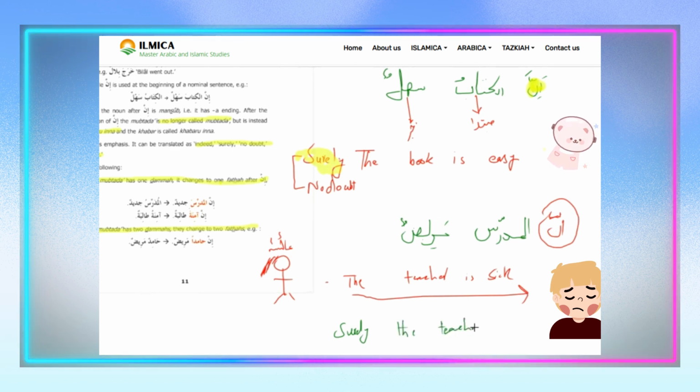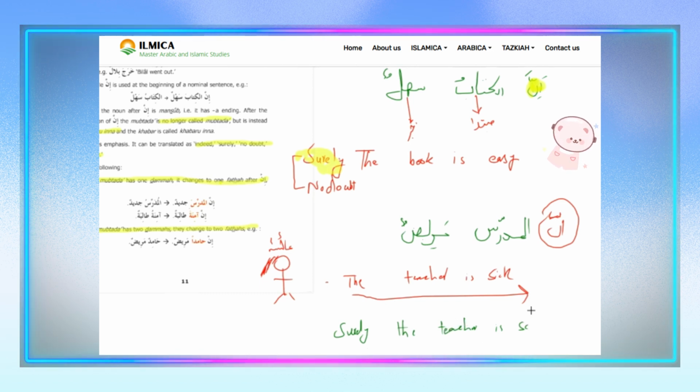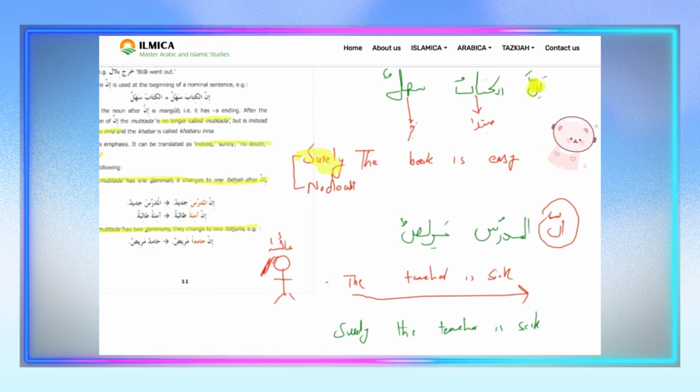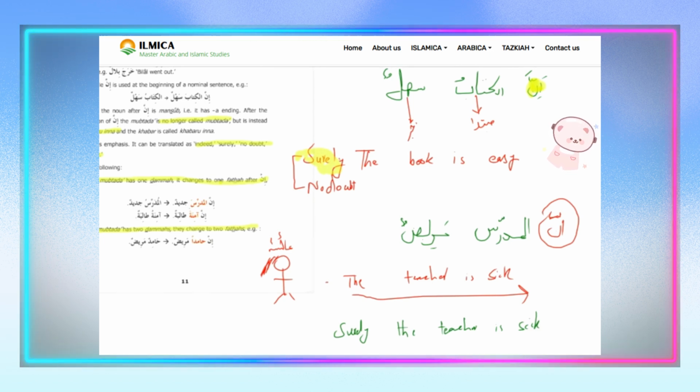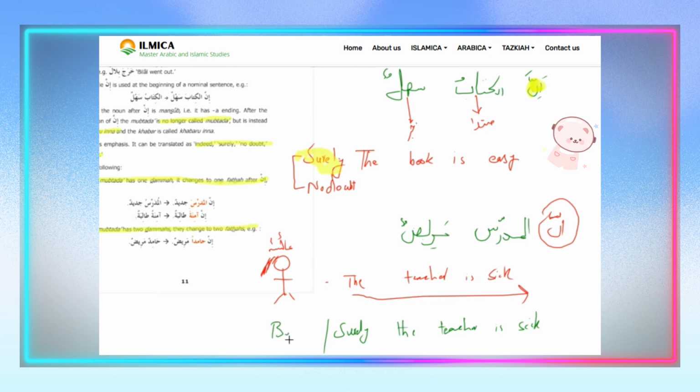now there is no way for doubt, because she is swearing by God that the teacher is sick. If someone takes an oath, if someone swears to God that the teacher is sick, then there is no option for you to doubt her statement, because you have to believe her. Surely or by God, they have the same meaning.